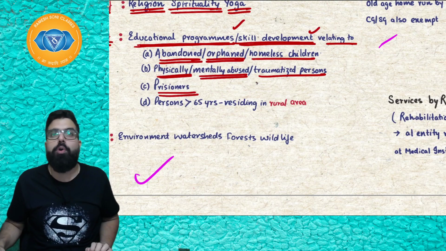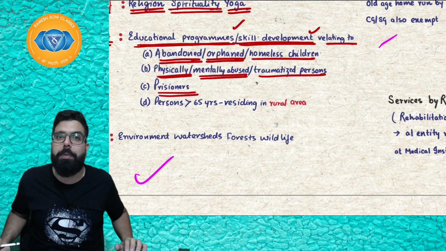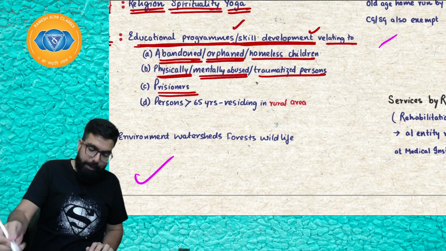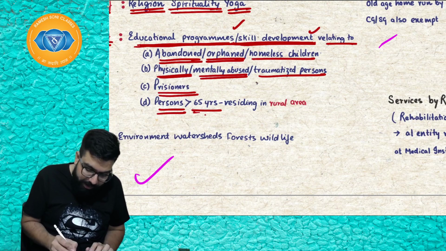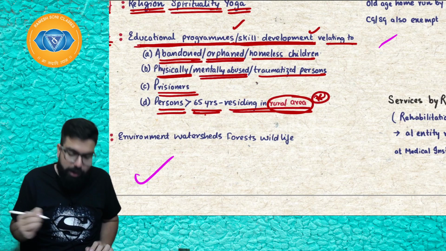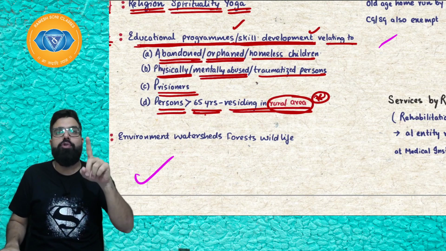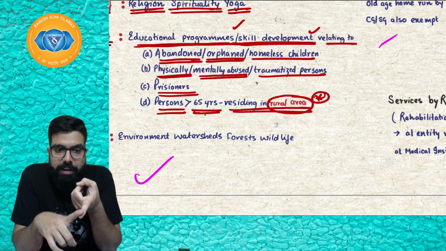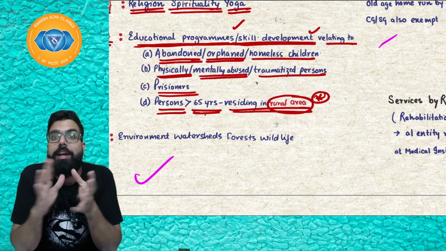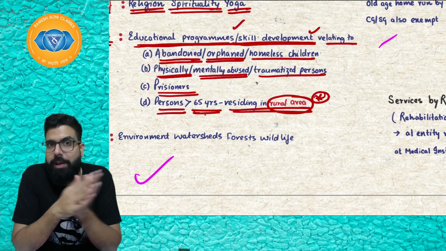If I am doing educational program for prisoners, skill development program for prisoners, so that when they come out of the prison, they become good people. So if I am doing that activity, my activity will be exempt. If I am doing educational program or skill development program for persons whose age is greater than 65 and they are residing in a rural area, be very careful, they should be residing in a rural area, my activity will be exempt. So I am a charitable institution registered under 12AA and doing educational program for abandoned homeless children, or Baba, physically mentally traumatized people, prisoners, or I am doing for persons whose age is greater than 65 and they are residing in a rural area, then my services will be exempt.